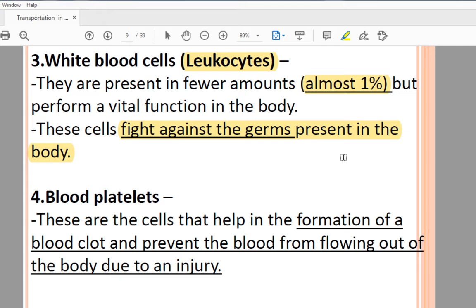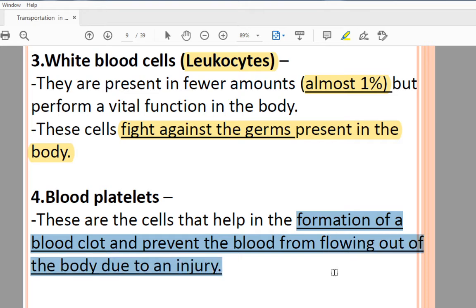And the last component of our blood is blood platelets. See, blood and blood plasma. In plasma all these cells are flowing. Blood platelets are important as they form blood clots and prevent blood from flowing out of the body due to an injury.